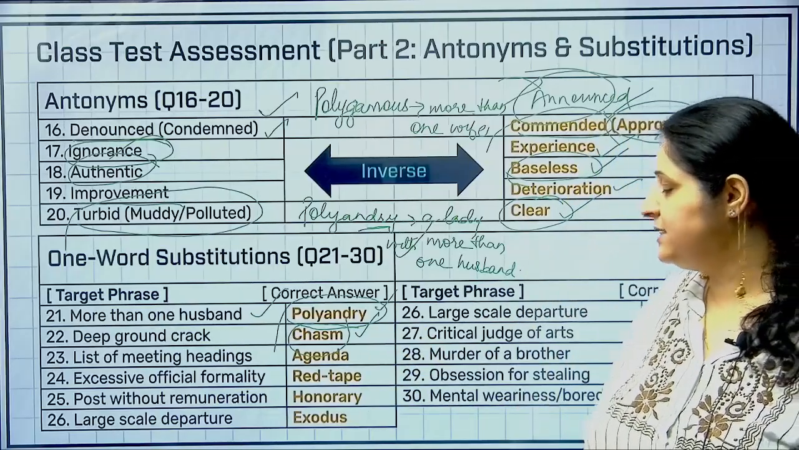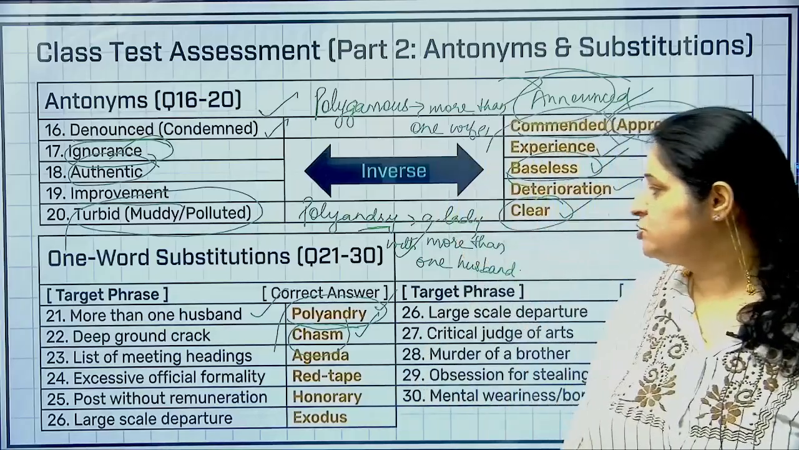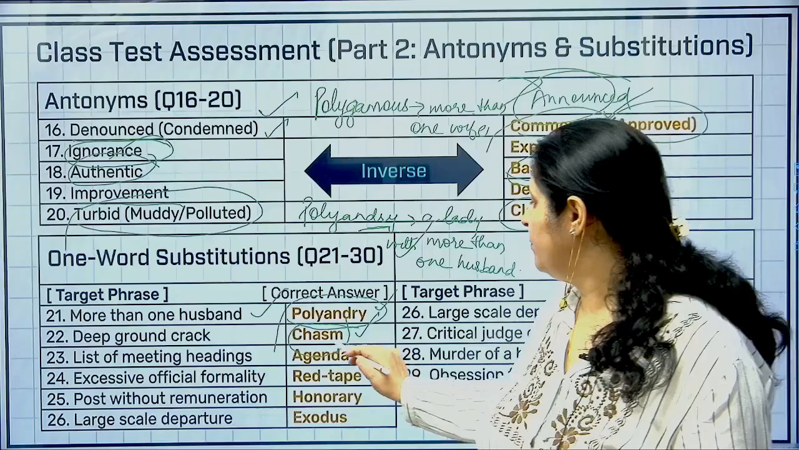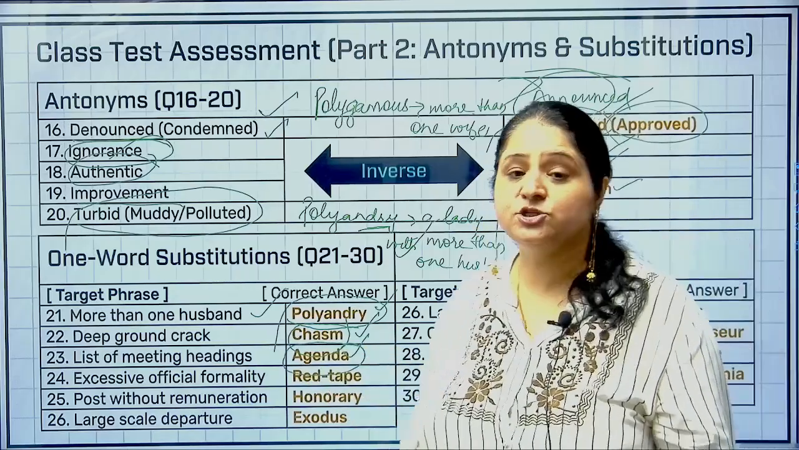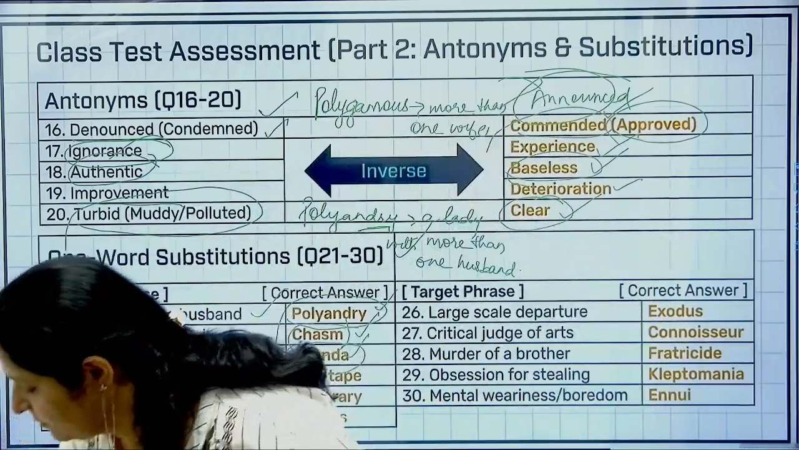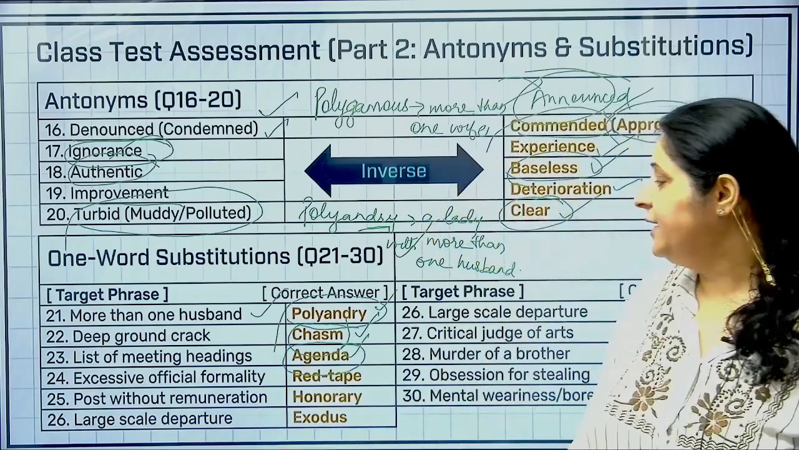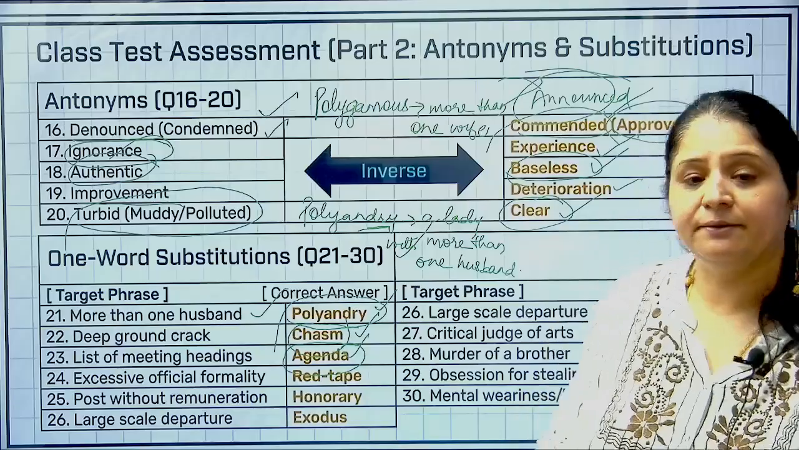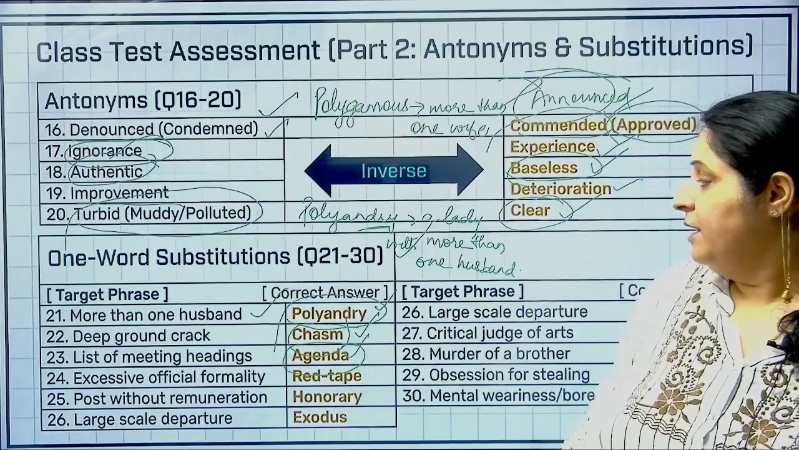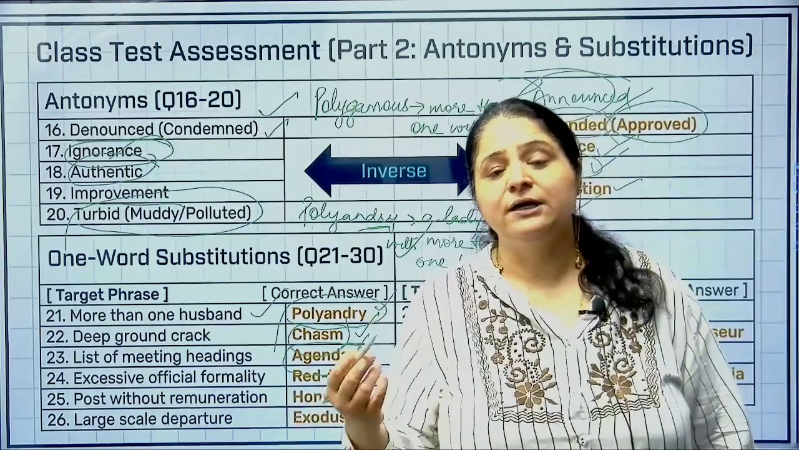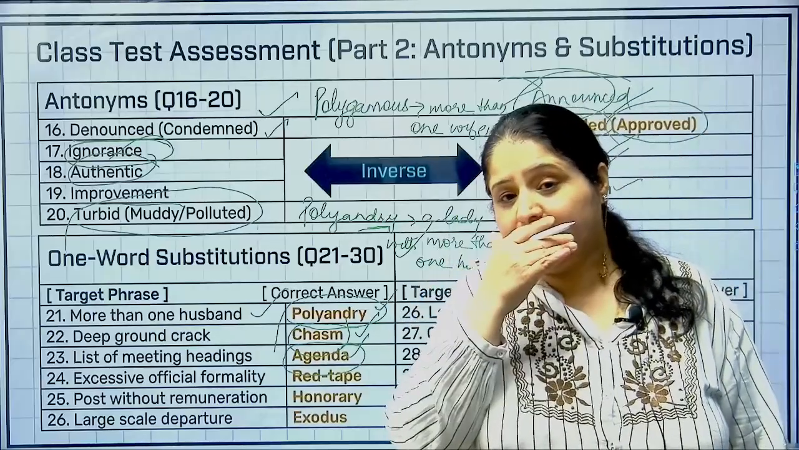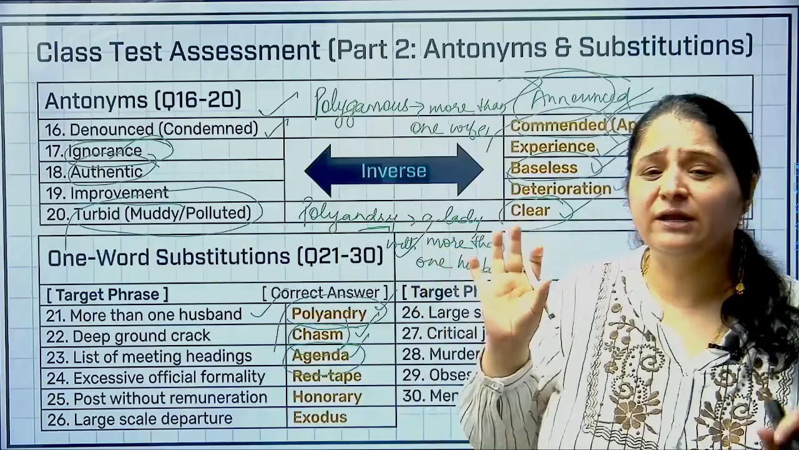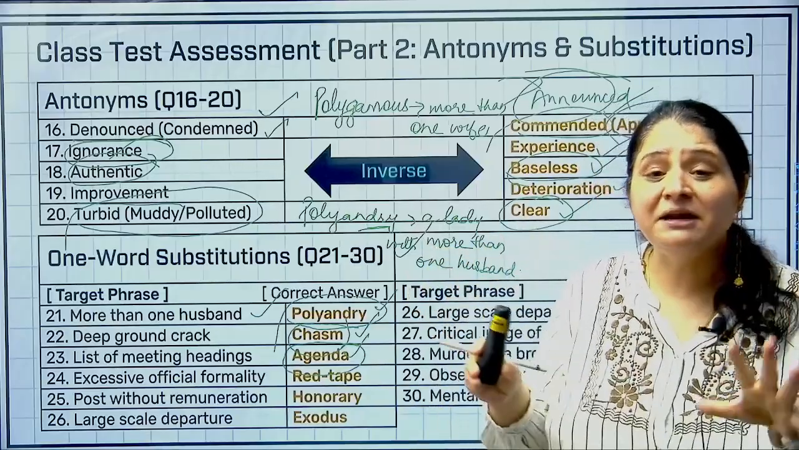All right. Next is list of meeting headings, right? List of meeting headings. Now, among the options, if you look at it, it's agenda. It's agenda, right? Next, you have excessive official formality. Excessive official formality का क्या मतलब है? देखो, आप लोग क्या करते हैं ना, हम लोग क्या करते हैं, हमें for example we have to get our work done, तो हम लोग को लगता है कि यार छोड़ो यार नहीं जाएंगे, we will not get this work done. Why? Because there is a lot of formality involved.